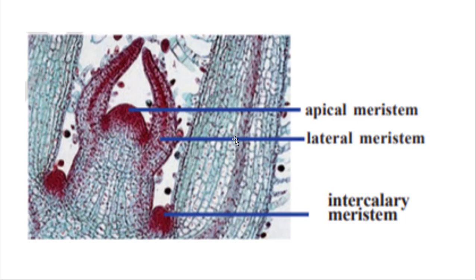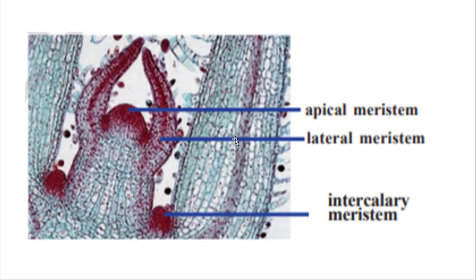Apical meristem helps in growth in length of the plant, and the lateral meristem helps in growth in the girth of the stem. This lateral meristem is also called cambium. And what about intercalary meristem? It helps in producing the leaves, flowers and branches also.